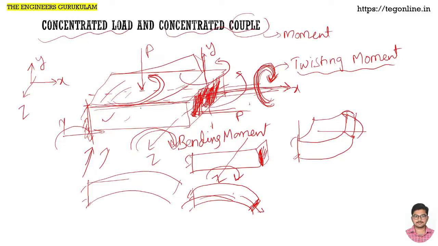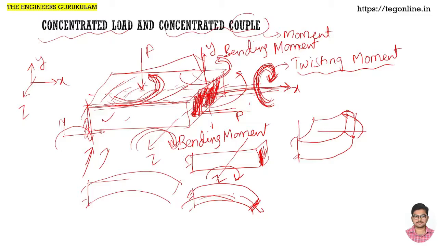So that is bending, and that bending is in the xz plane. So this moment also is simply a bending moment. So when you see the three axes x, y and z, when you apply moments, one of them will be a twisting moment and the other two will be bending moments.